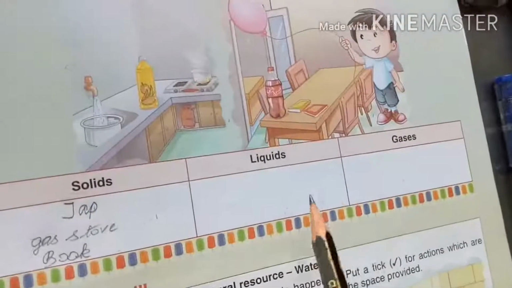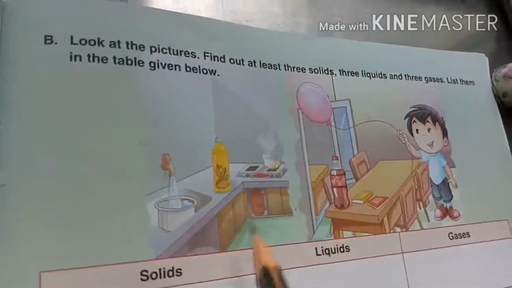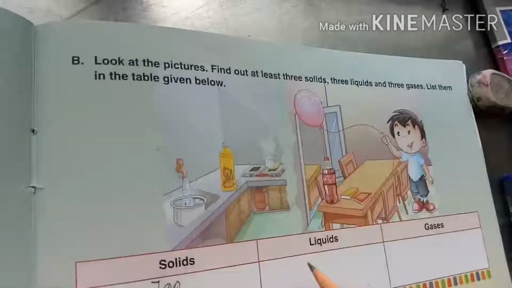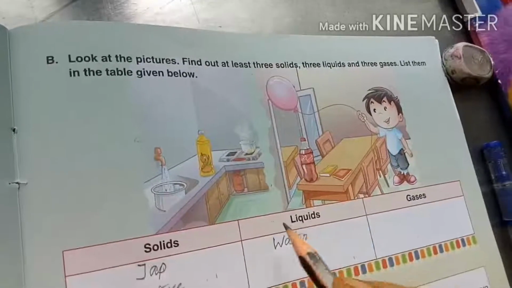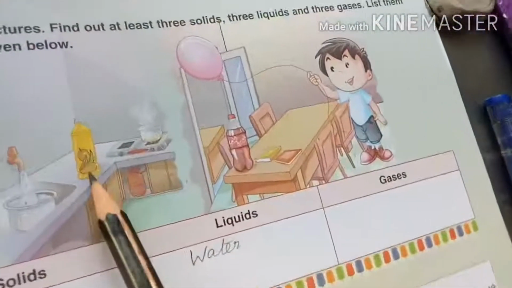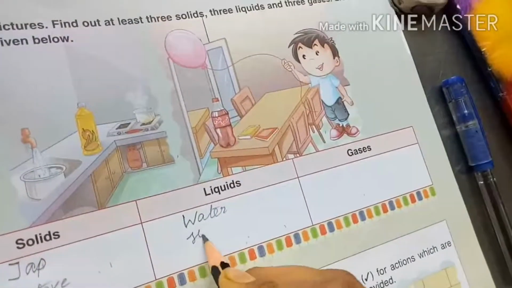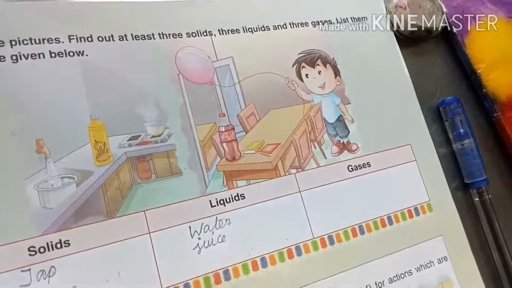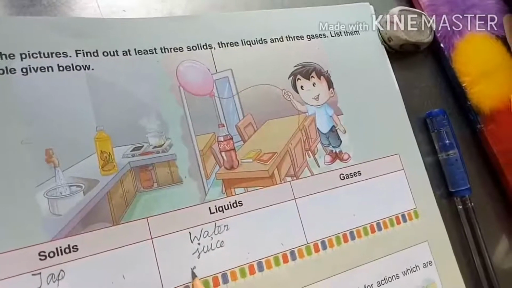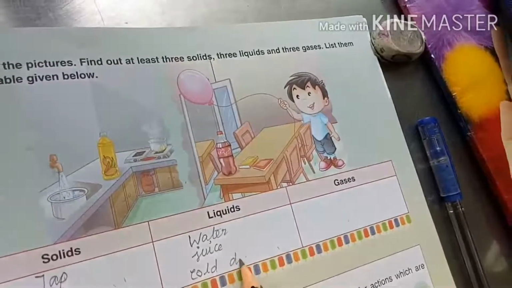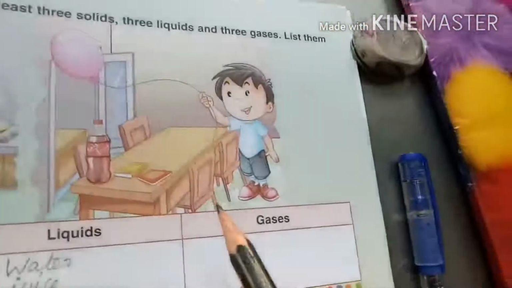Now can we move to the liquid? Yes. So liquids, look at the picture and find the liquid children. See, water. Water is a liquid. W-A-T-E-R, water. And then what is that? Juice. J-U-I-C-E, juice. And see that cold drink. C-O-L-D, cold. D-R-I-N-K, drink, cold drink. And gases.